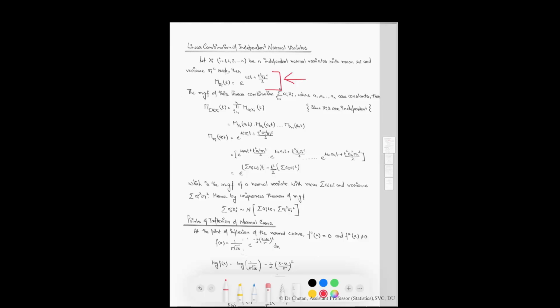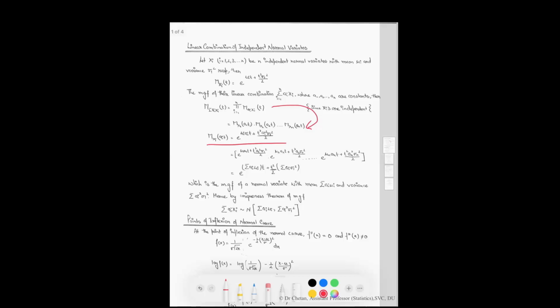The moment generating function of their linear combination, that is the sum over i of a_i X_i, where a1, a2, a3 up to an are constants, is equal to this, since the X_i's are independent. This can be written as this quantity. Therefore, M of the sum of a_i X_i at t is equal to this quantity.